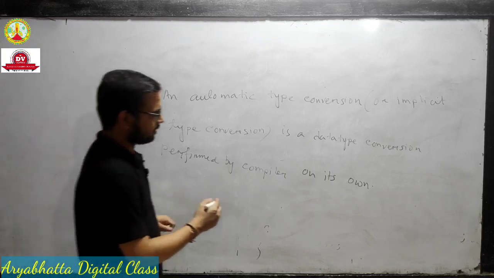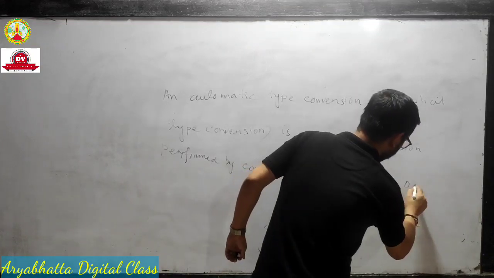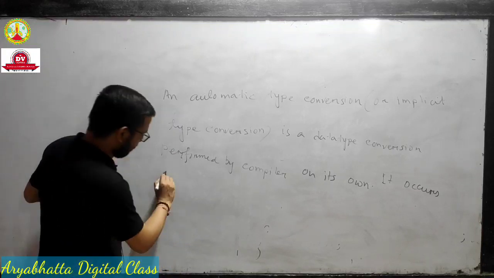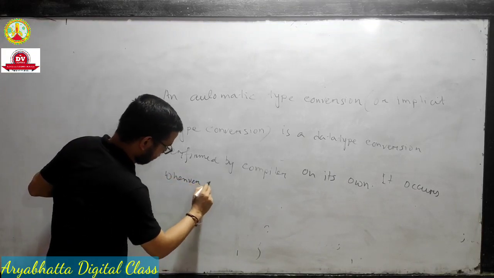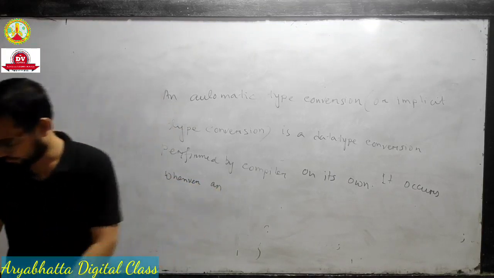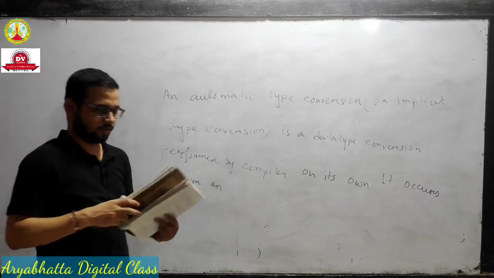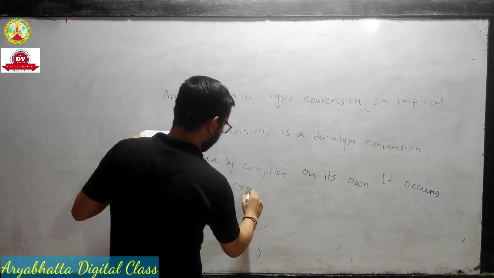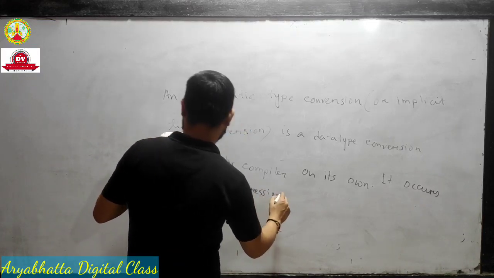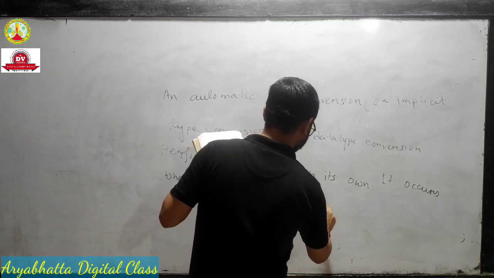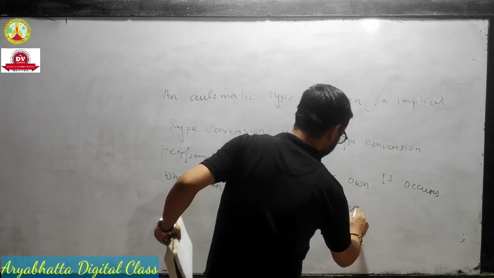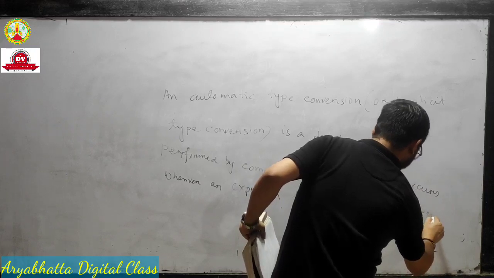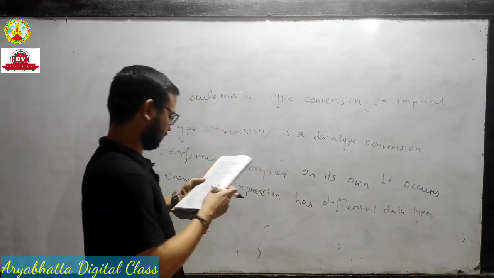It occurs whenever an expression has different data types.